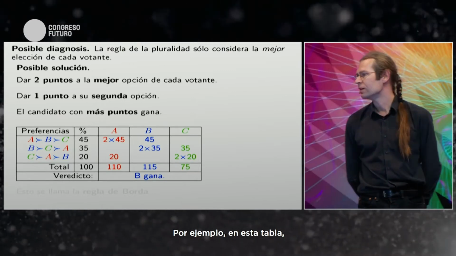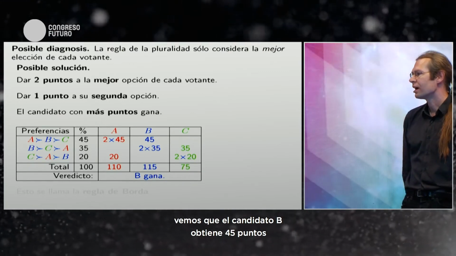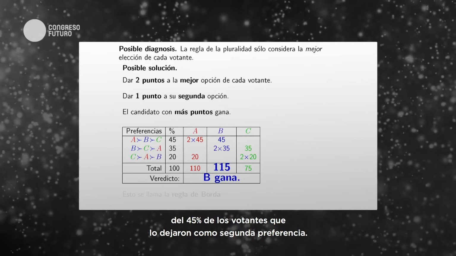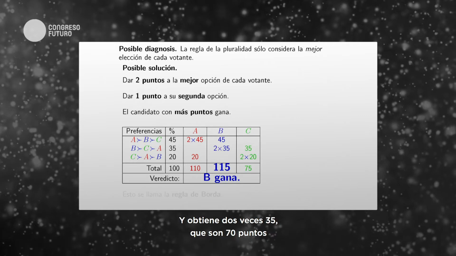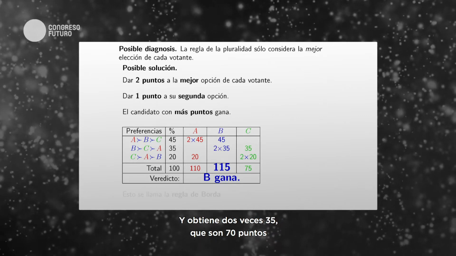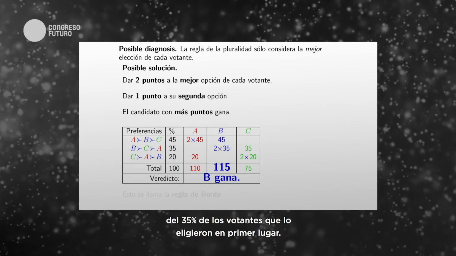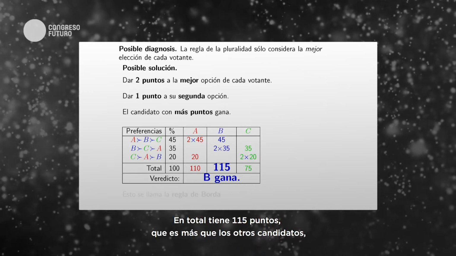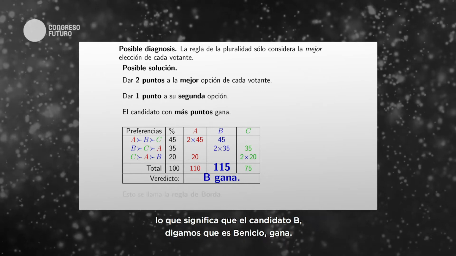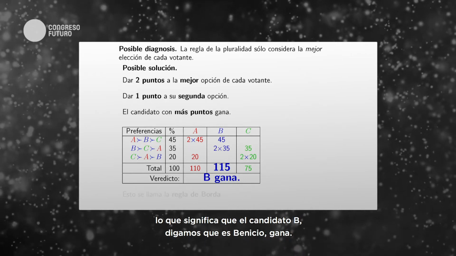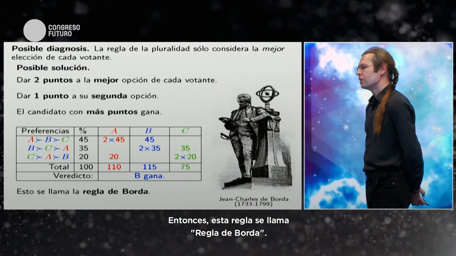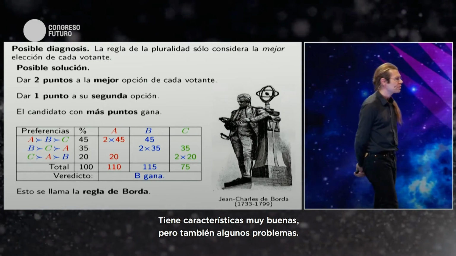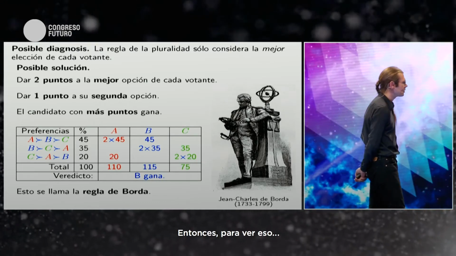For example, in this table here, we see that candidate B gets 45 points from the 45% of the voters who ranked him second, and he gets 2 times 35, which is 70 points from the 35% of the voters who ranked him first, for a total of 115 points, which is more than either of the other candidates. So that means that candidate B, let's say Benicio, wins the election. Okay? So this rule is called the Borda rule, and it has many nice properties, but it also has some strange behaviors.